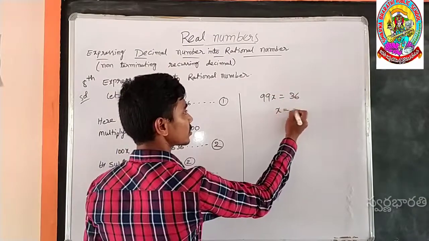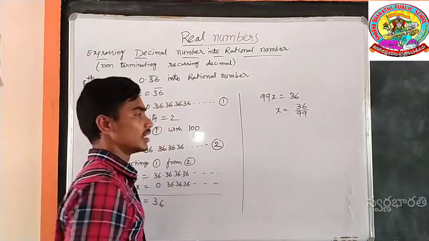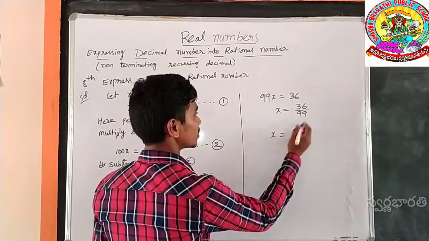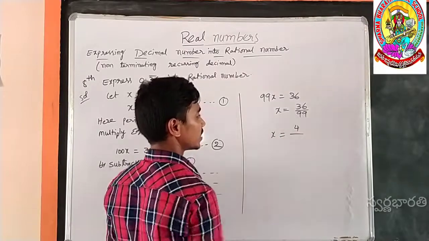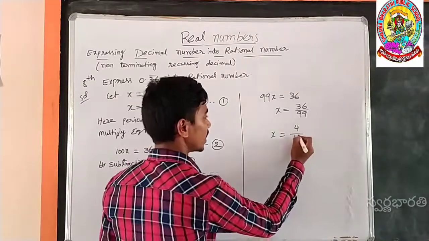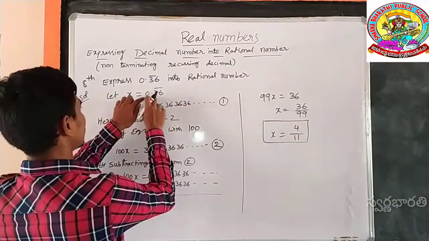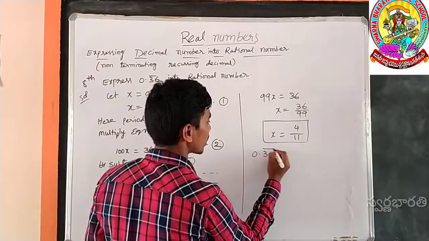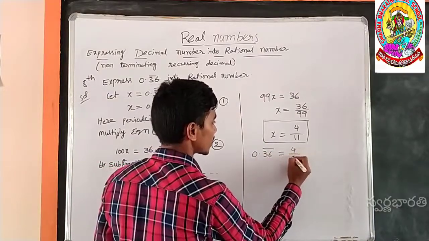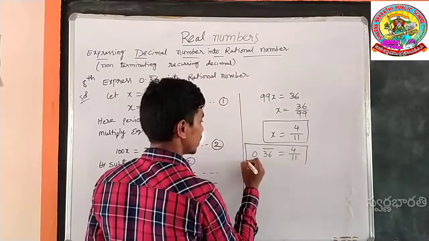Here x is equal to 36 by 99. Which table cancels? The 9th table cancels. In 36, the 9th table cancels 4 times, and in 99, the 9th table cancels 11 times. What is x? x is the given decimal number. So 0.36 bar can be expressed as the rational number 4 by 11.